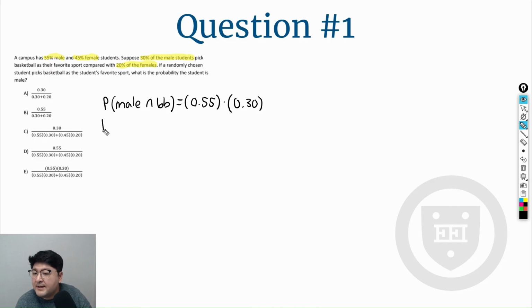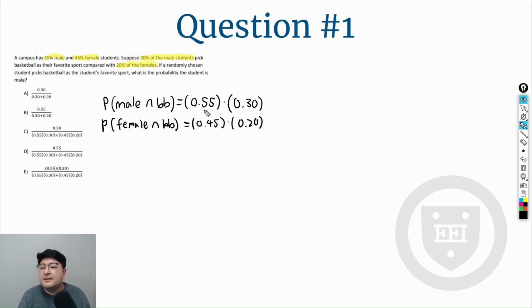Now the probability that a randomly selected student will be a female and basketball being their favorite sport is going to be 45%, 0.45, multiplied by 20%, and that should give us the probability that a randomly selected student is a female and basketball is their favorite sport.